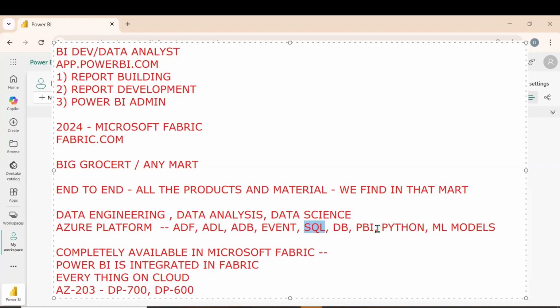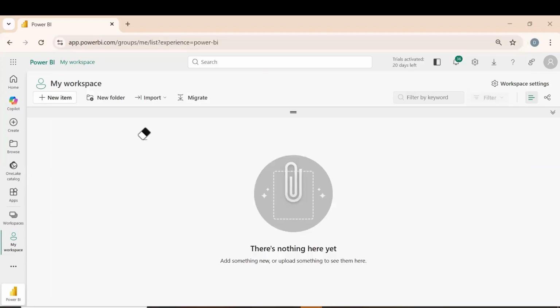If you want to know about Databricks, we need to know PySpark. PySpark is the main thing if you want to write the notebooks. Notebooks are nothing but implementing Databricks.